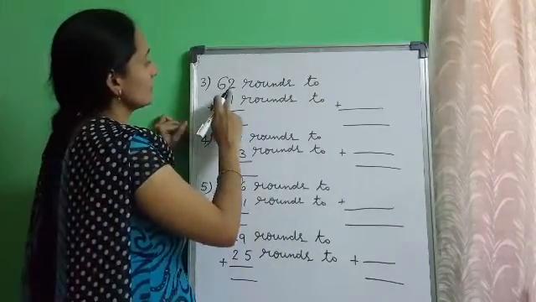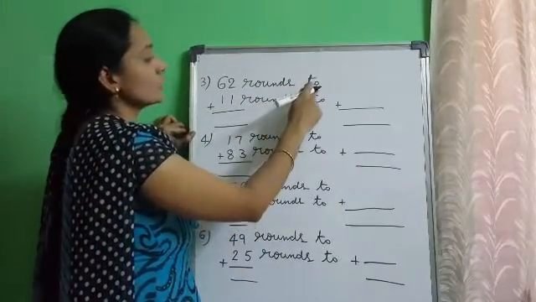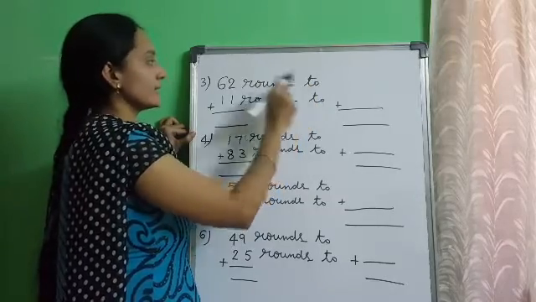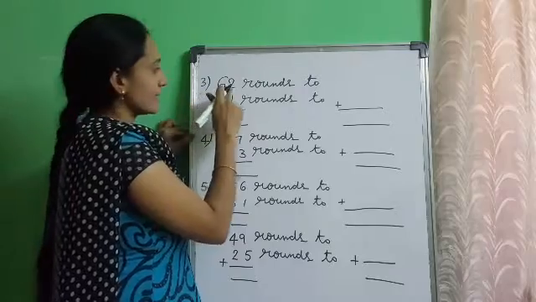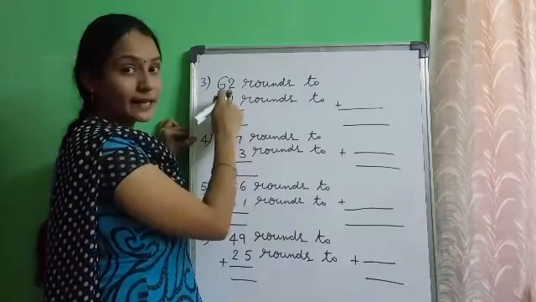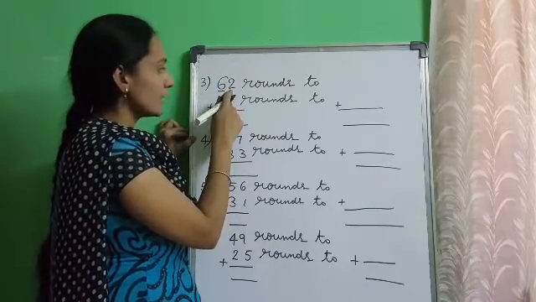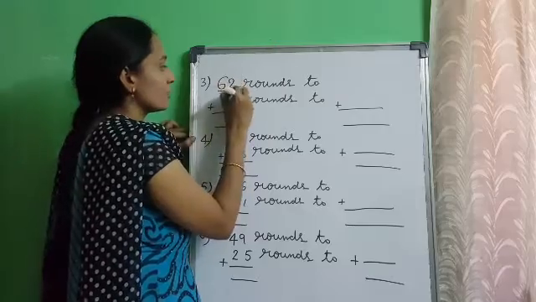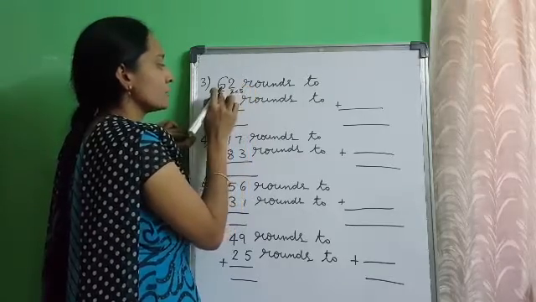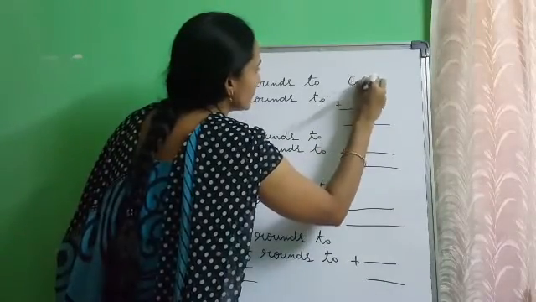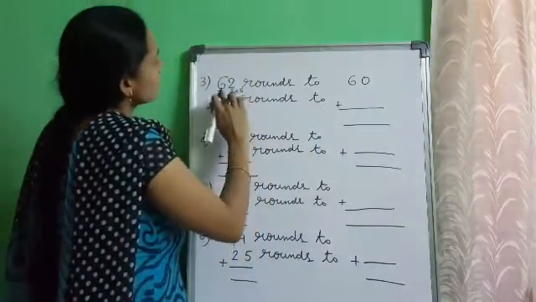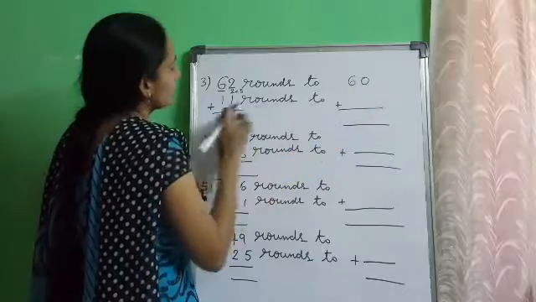Children, the third problem is 62 rounds to nearest 10. First underline the digit in tens place. Tens place digit is 6. Check the right hand side digit. What is the right hand side digit? 2. Is 2 greater than 5 or less than 5? 2 is less than 5. So there is no change in tens place. Write 6 and replace 1's place digit by 0. So 62 rounds down to 60.